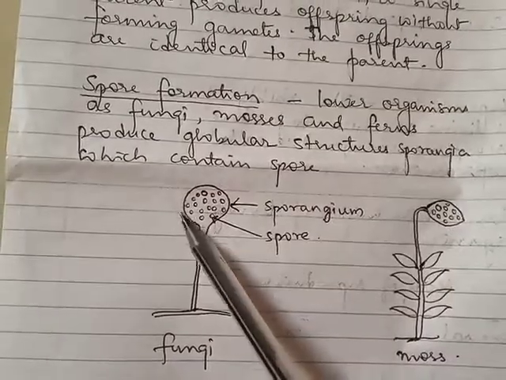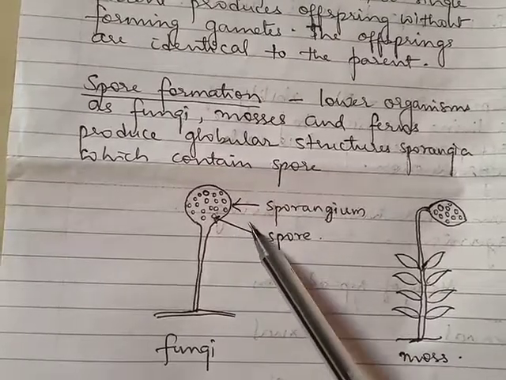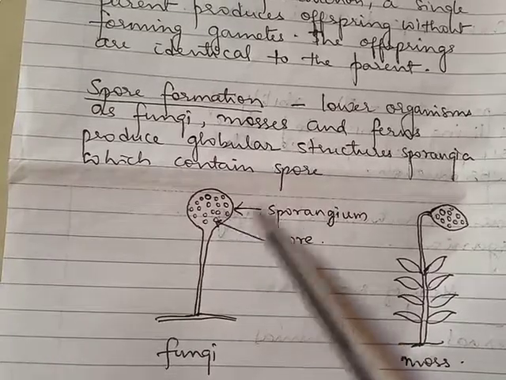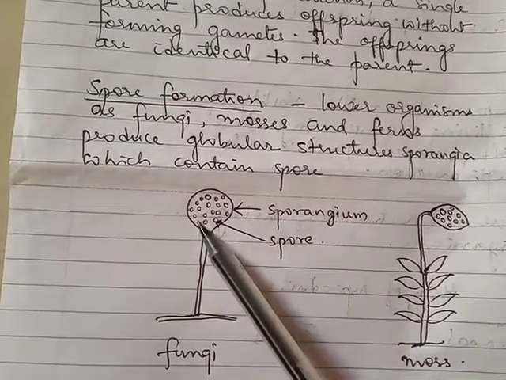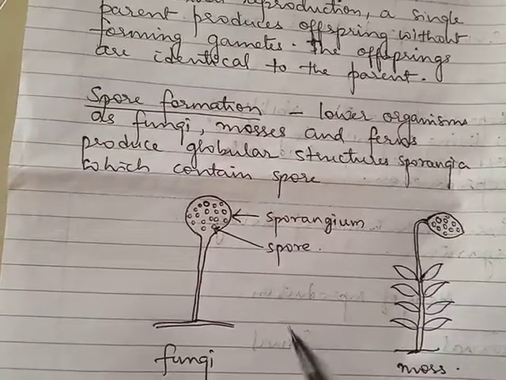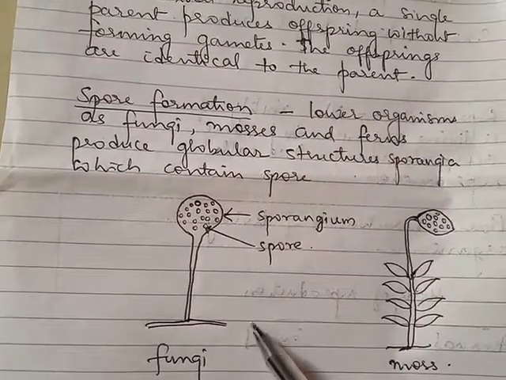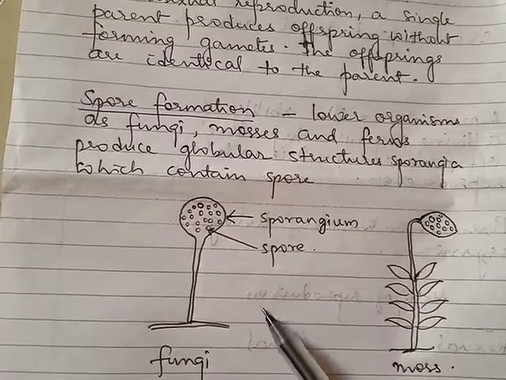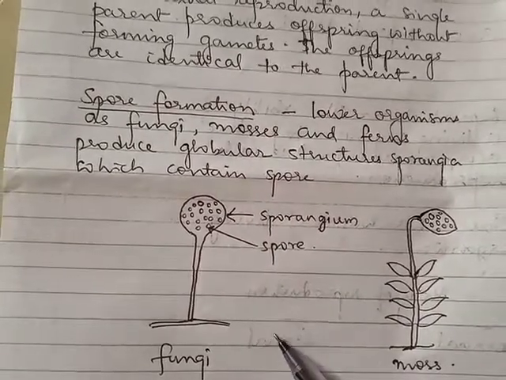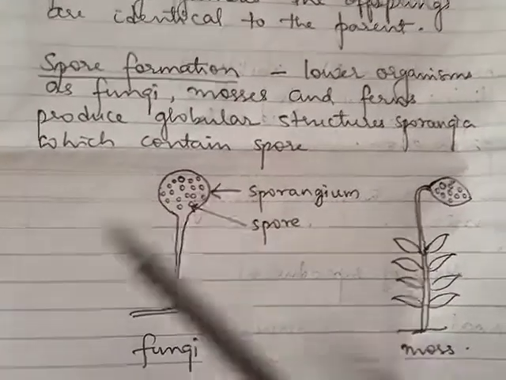When the sporangia is mature, it will burst open, and the spores which are present inside the sporangia will be released into the air. These spores will fall onto the ground and produce a new plant. Understanding? The spores will fall on the ground, germinate, and produce a new organism. I should not say plant, it should be new organism, because fungi is not a plant whereas moss is a plant. Understood?